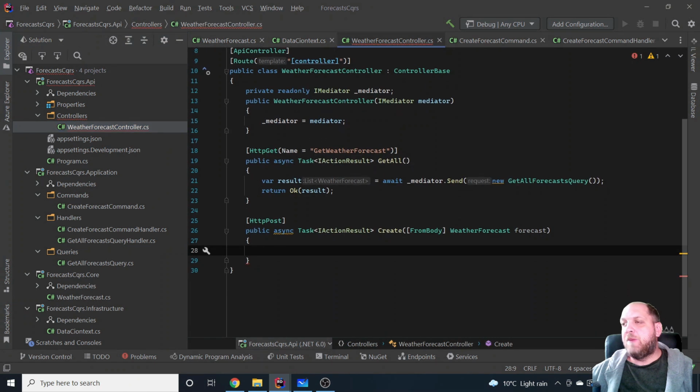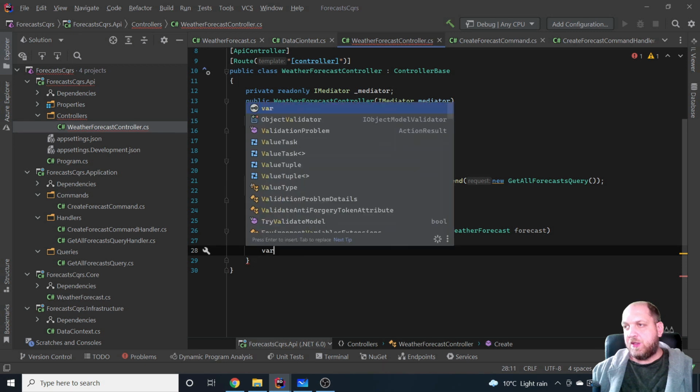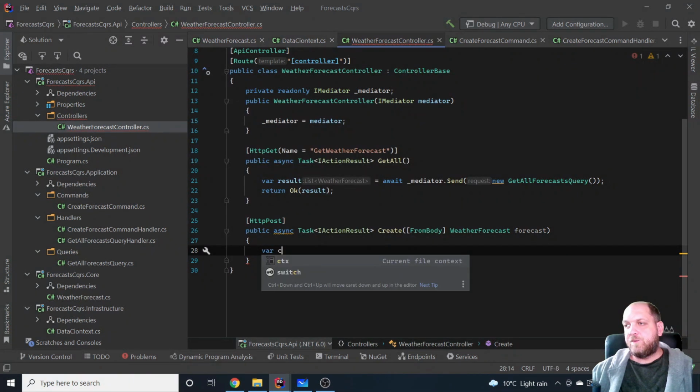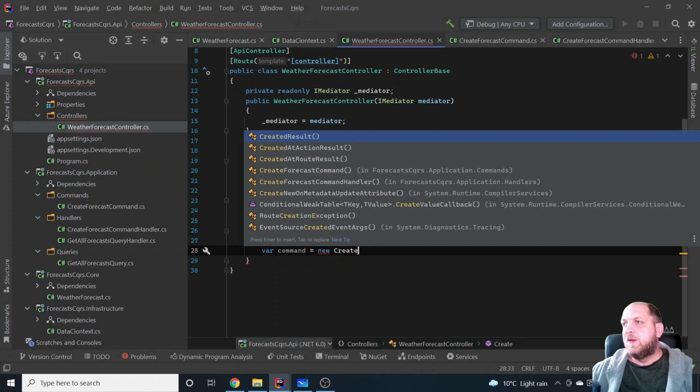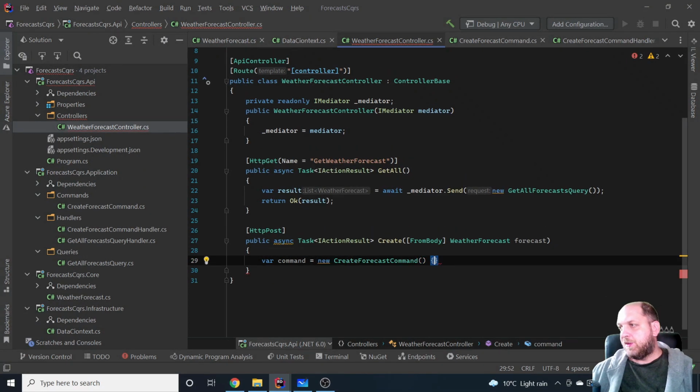So we go back to our controller, and once again, what we need here is to create an instance: var command equals new create forecast command. We can use here the property or the object initializer and say that new forecast equals forecast. So what we actually get from our body. Okay, so we have the command.